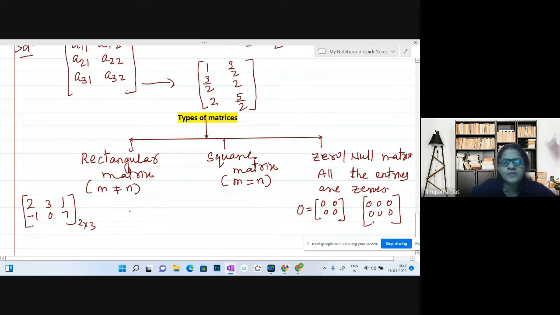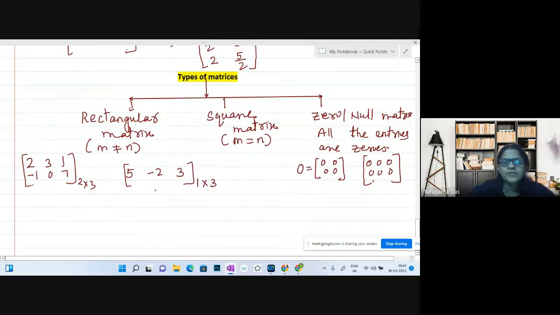But sometimes, suppose I write 5, minus 2, 3. Here you see there are 3 columns but only one row. So 1 row, 3 columns. We can call such matrices a row matrix.